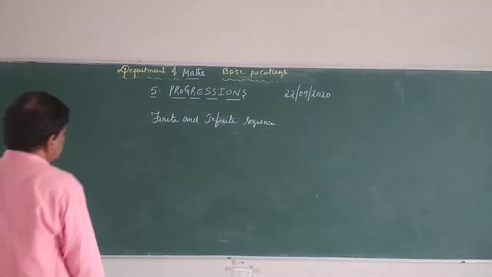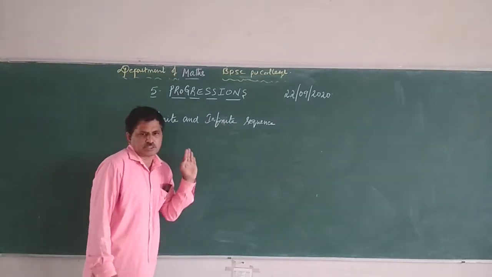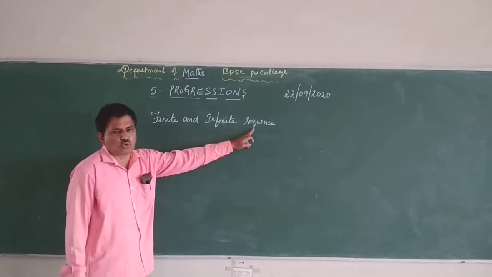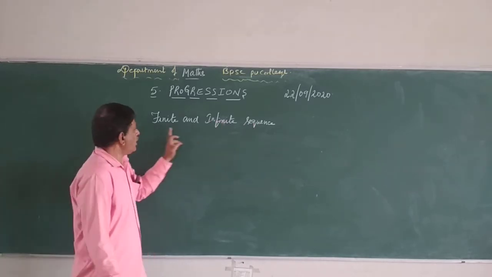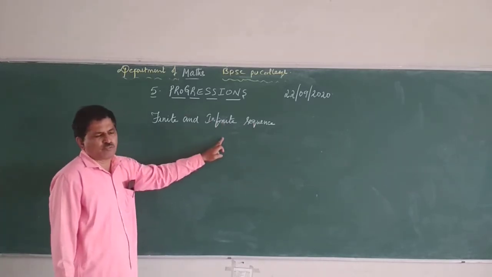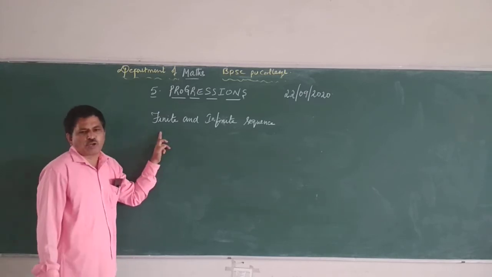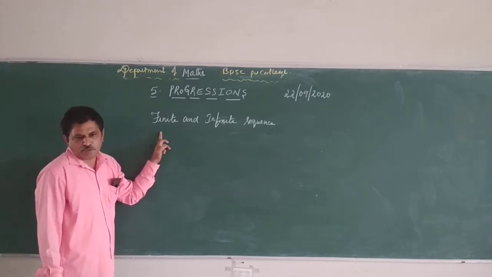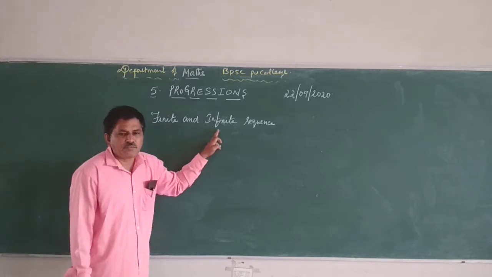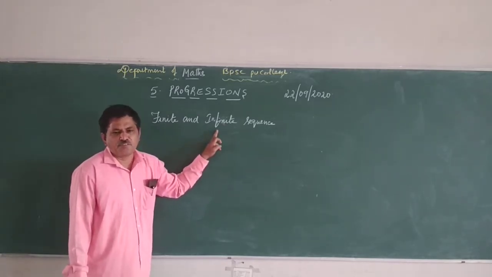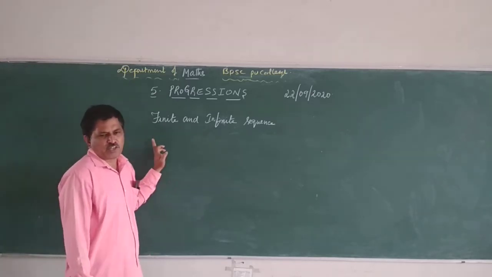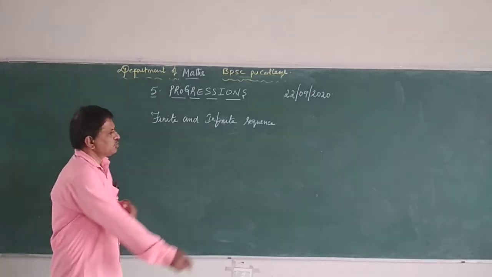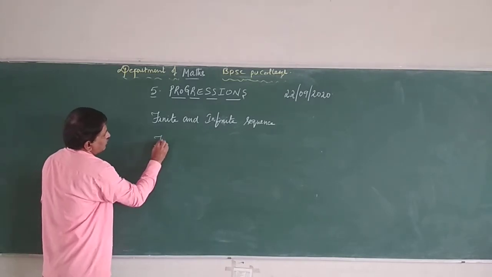So the next one is finite and infinite sequence. Sequence means you should know the definition that it is nothing but an arrangement of numbers or objects according to the given condition. And the words finite and infinite, if you look into the meaning, finite means end. Infinite, infinity, it is endless. Since it is endless, definitely finite means end only. So first, finite sequence.